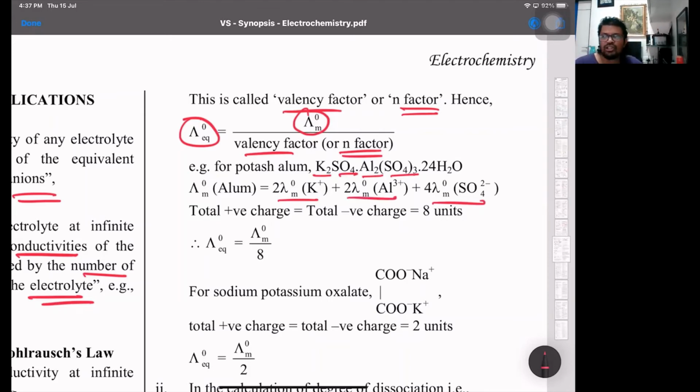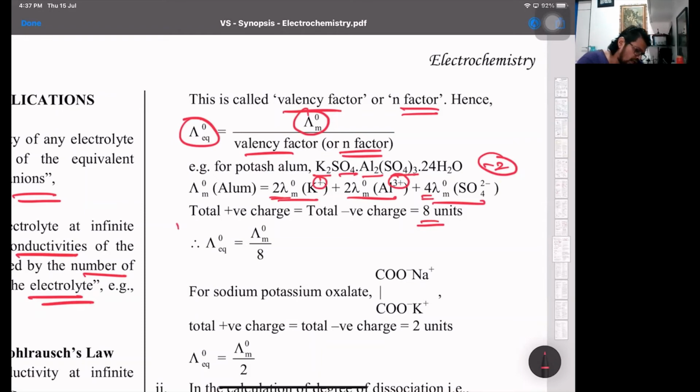Now look at the total charges, the positive and the negative. Each sulfate is -2, so -2 into 4 will be -8. Come to the cation part: aluminum is trivalent, so +3 into 2 is +6. Each potassium is monovalent, so that's 2 potassium, so +2. So +6 plus +2 is +8. So total charges are either +8 or -8.